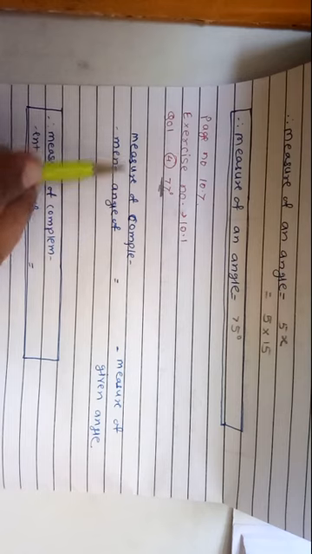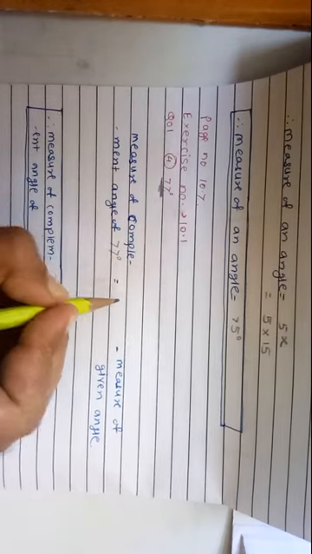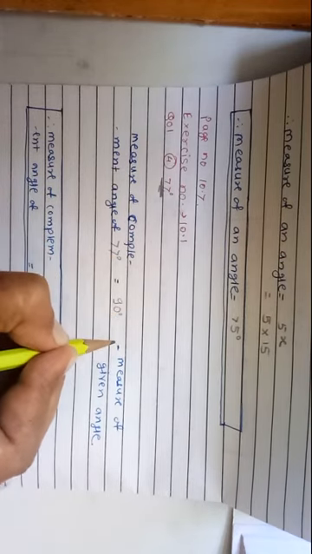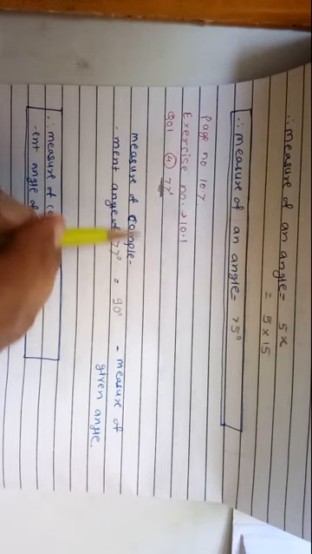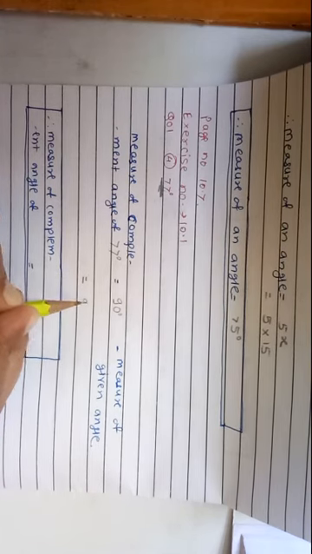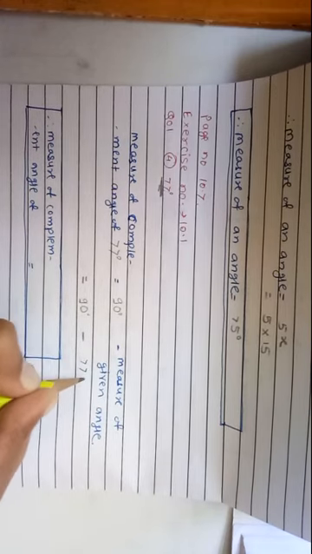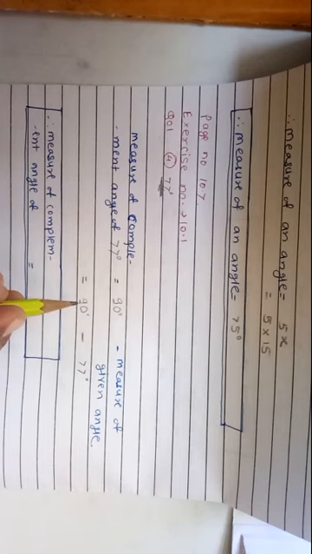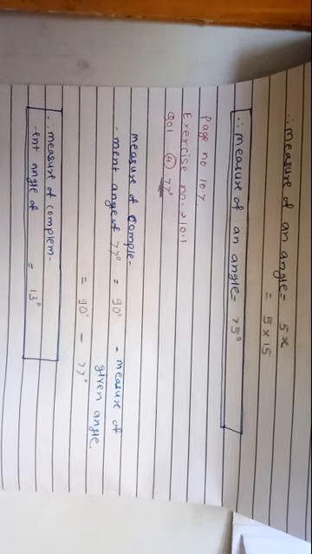Here the formula is: measure of the complement of 77 degrees is equal to 90 degrees minus the measure of the given angle. Why? Because the measure of an angle and its complement, their sum is equal to 90 degrees. So 90 degrees minus the given angle, which is 77 degrees. Then 90 degrees minus 77 degrees is equal to 13 degrees. So the measure of the complement of an angle of 77 degrees is equal to 13 degrees.